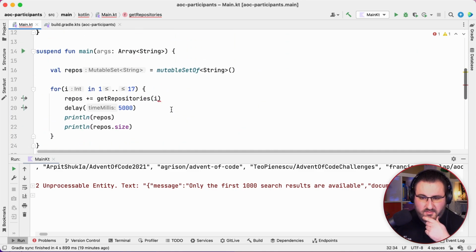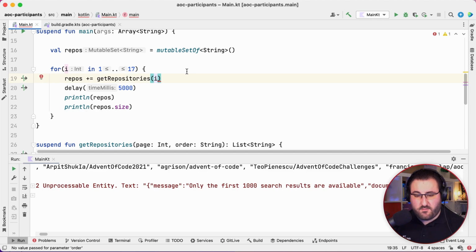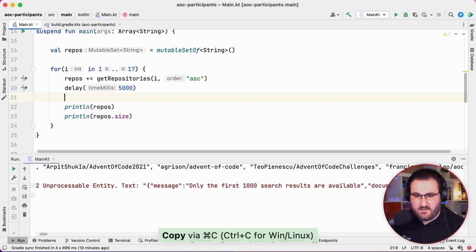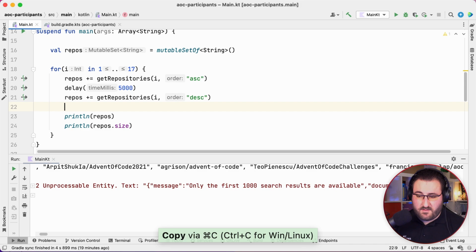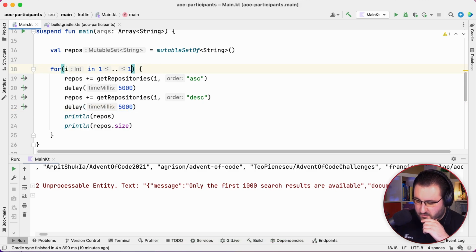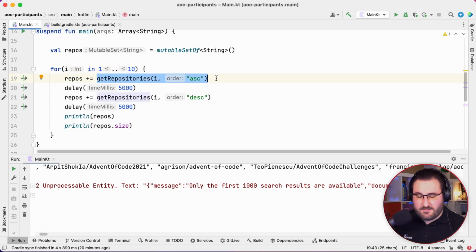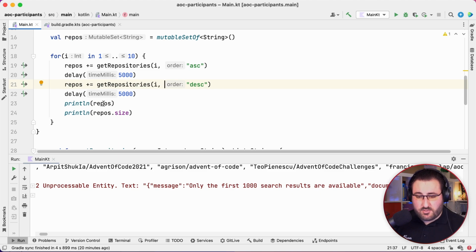Okay. So now if we make this query with ascending, we wait for 5 seconds, then we do descending, then we wait for another 5 seconds just to be safe. And then we also only need to do this 10 times, right? So with each iteration of this loop, we are getting one page, so 100 people who are the most recently updated, and then the least recently updated. And we add all of those to the actual set of repositories. Does that work? I hope so. Let's find out.